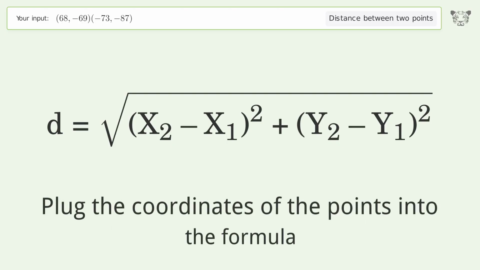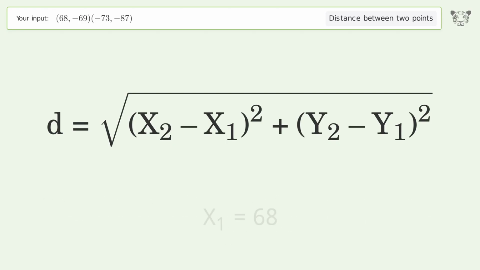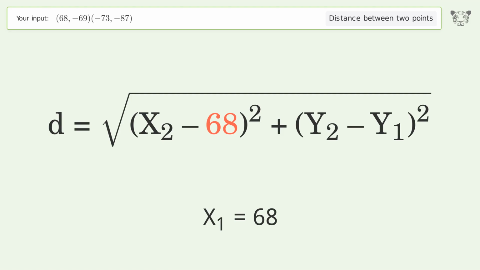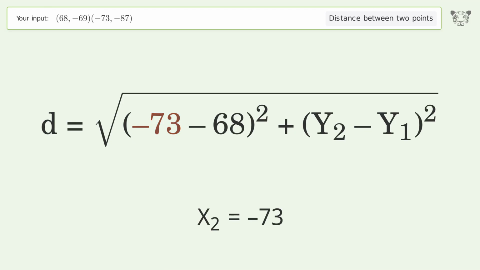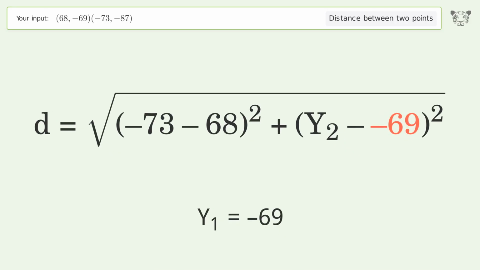Plug the coordinates of the points into the formula. x1 equals 68. x2 equals -73. y1 equals -69. y2 equals -87.